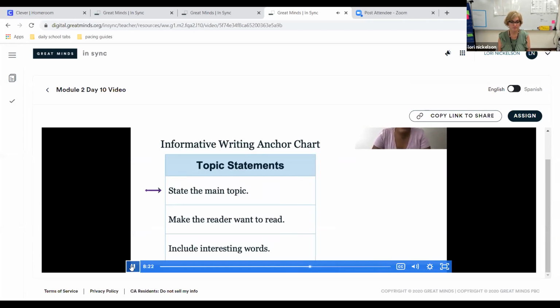Topic statements state the topic of the paragraph. What it's about. Topic statements make the reader want to read the paragraph, and topic statements include interesting words. Today, you'll use the criteria on this chart to pick a topic statement for a paragraph that does not have one. Are you ready? Let's try.